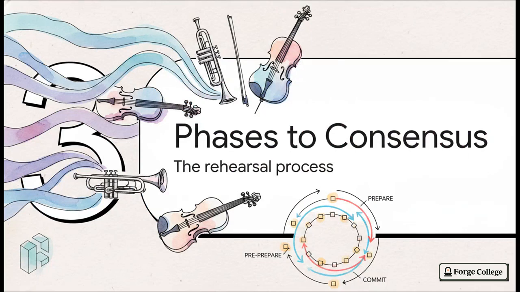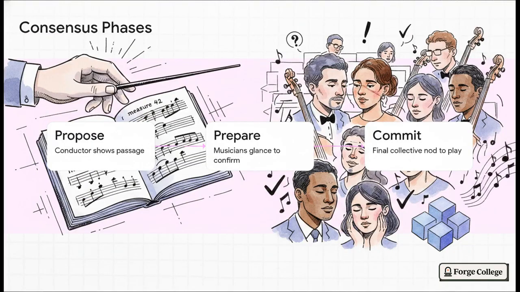Section 3, 3 phases to consensus, or what we can call the rehearsal process. Because here is the thing, just having the right number of musicians isn't enough. They have to communicate in a very specific, rigid order. Classical BFT protocols use a 3-phase exchange pattern to get every single honest node perfectly aligned.